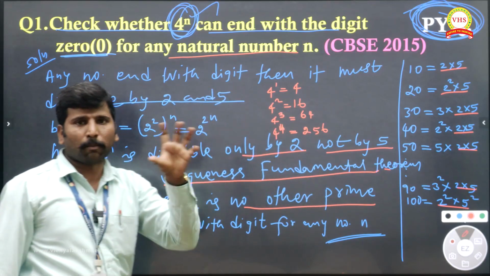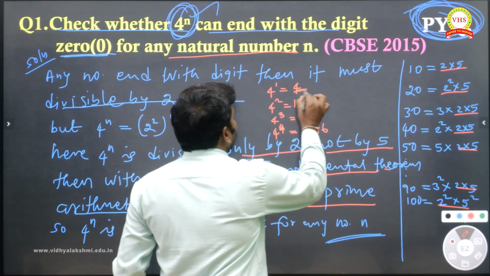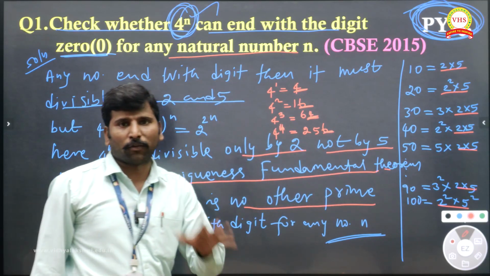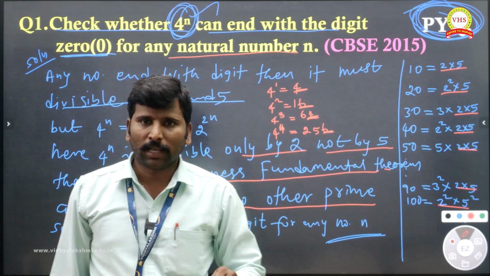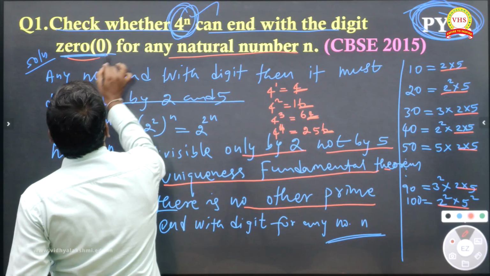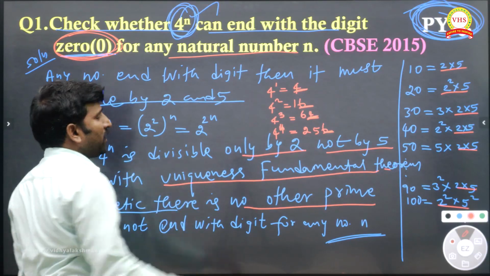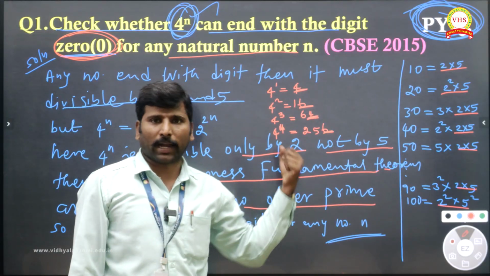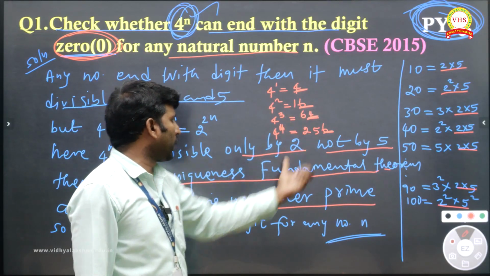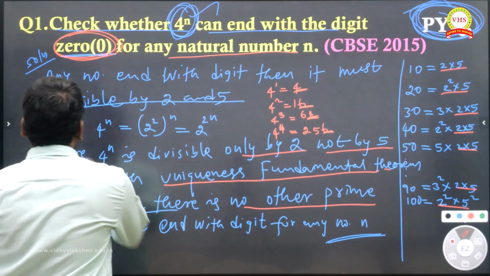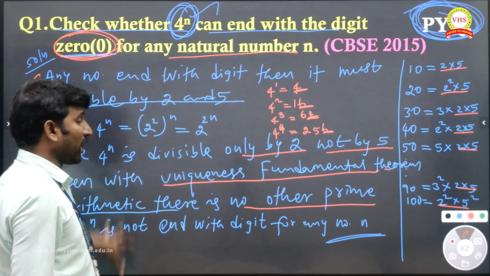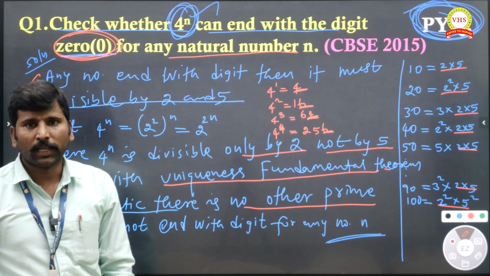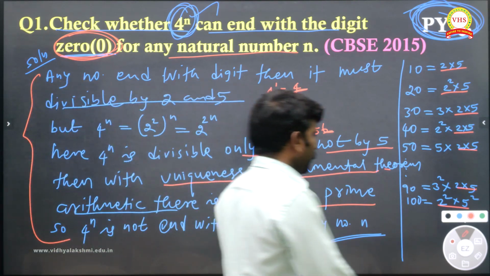See, for example, I gave 4 numbers. Look at the end digit of all of them. What did I get? Either 4 or 6. I am not able to get the digit 0. So through this example also you can understand. But these lines are very important. If you write these lines only, they will give full marks. This is only for understanding purposes. Understand, children? Right, fine. Next we will start.